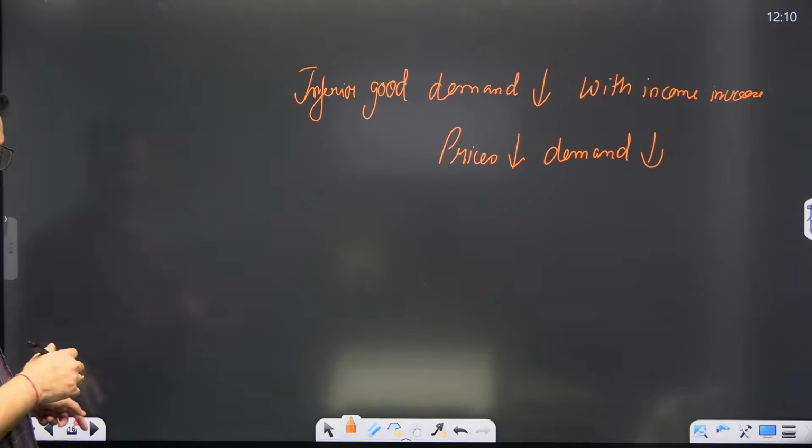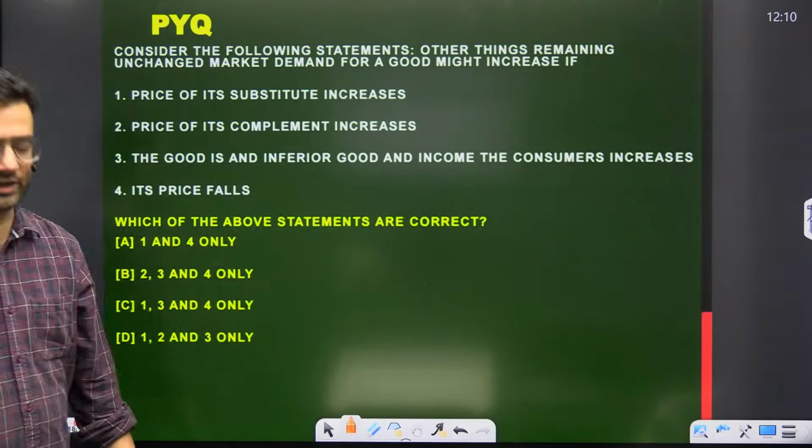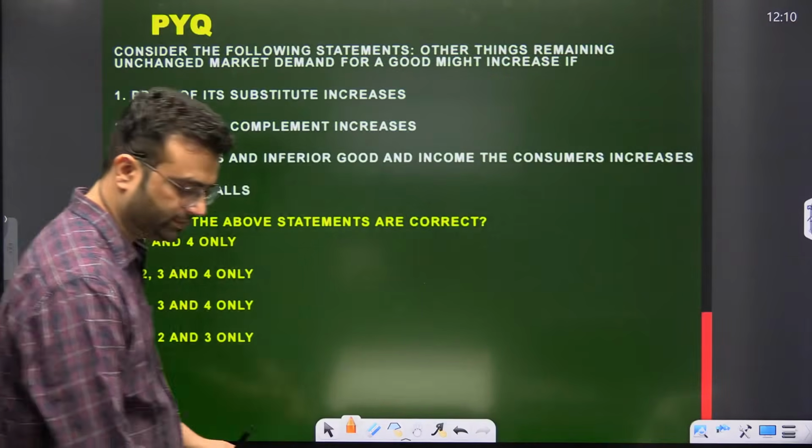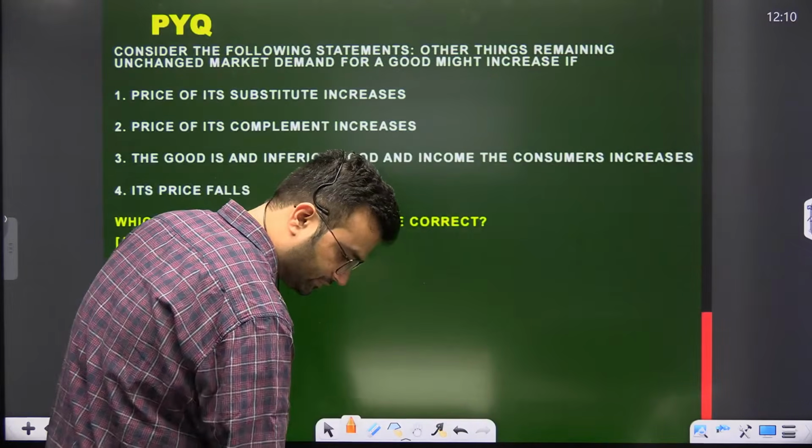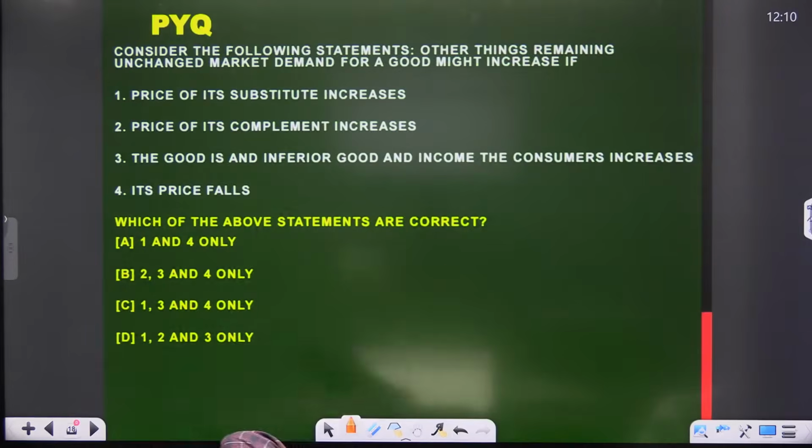Okay. Now, this is a UPSC prelims question. Attempt this question, friends. This is a UPSC prelims question.